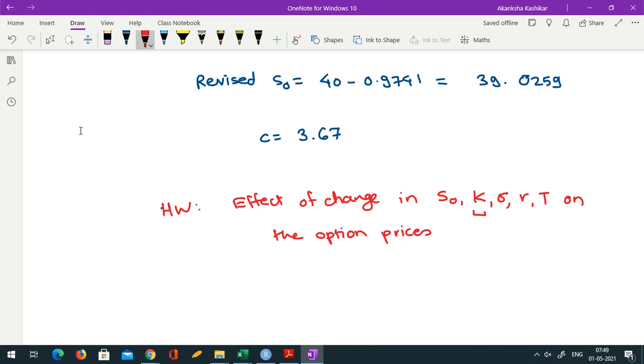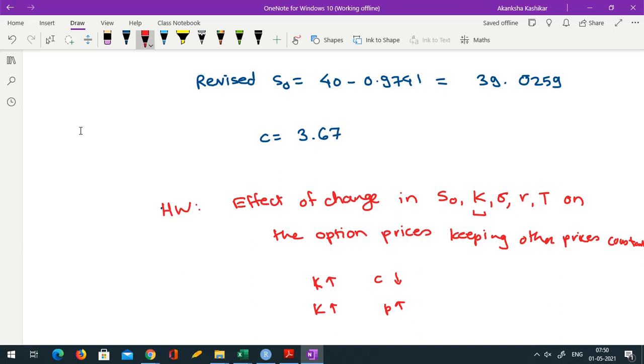So for a call option, strike price is something that you are going to pay. So if strike price is high, then probably the call option price might decrease, because you are going to pay a higher amount at the end, keeping other things constant. Okay, so if you are going to pay a higher price at the end, that option is less attractive and hence less costly. Whereas for the put option, if strike price increases, then it means you are going to get more money at the end, so your P might increase. Okay, this is just an intuitive explanation.